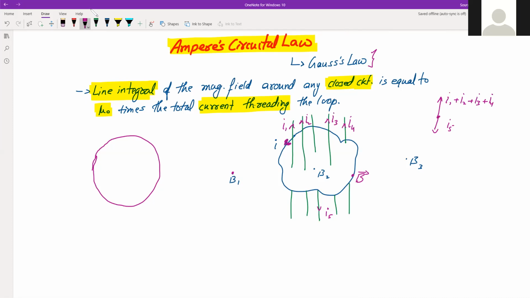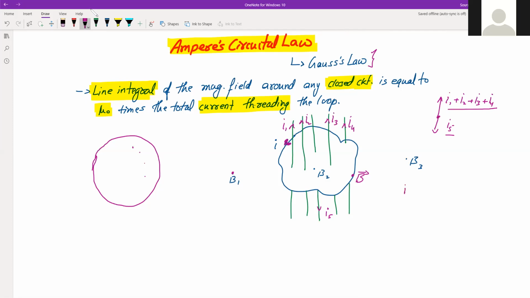In that, it is done like this. You have to prick here and take out the thread, prick here, take out the thread, like this. So that is where this word threading comes from. These currents are also like that. So there is total I1 plus I2 plus I3 plus I4 current in the upward direction and I5 in the downward direction.